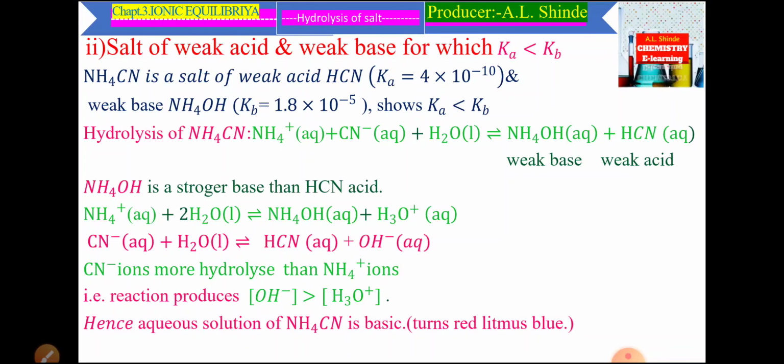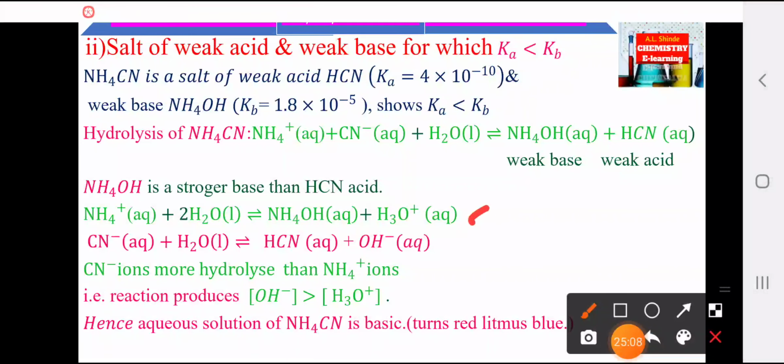The NH4+ combines with molecules of water, forming NH4OH with hydronium ions in water. Similarly, the CN- ions also combine with water, with a reversible arrow, forming unionized HCN with OH- ions.